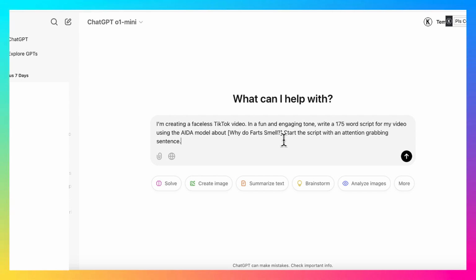Okay. You can also use the ADA model for doing copywriting scripts for email marketing, or if you're doing blog writing. You can do this for so many different marketing things. But in this case, we're going to create an awesome video here.